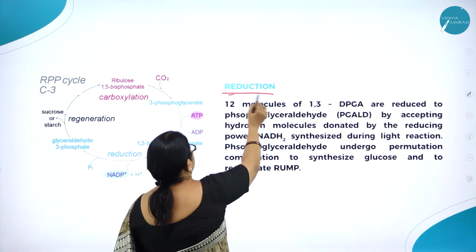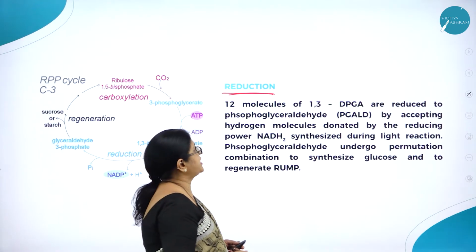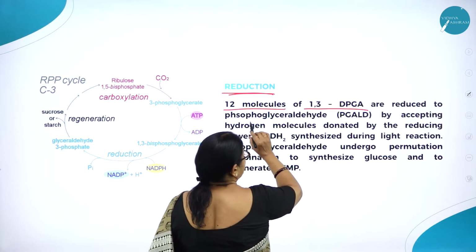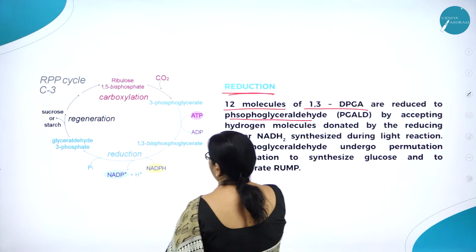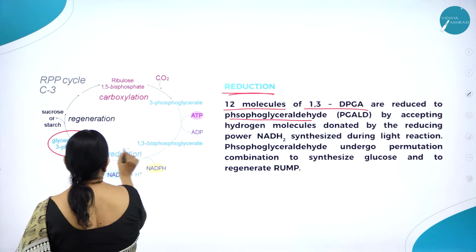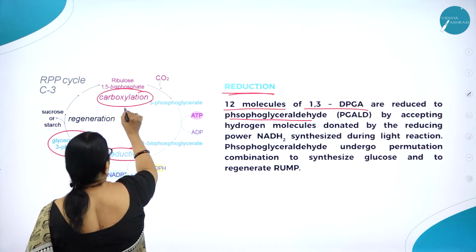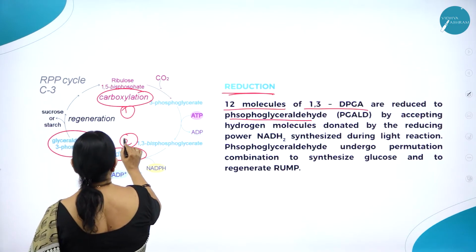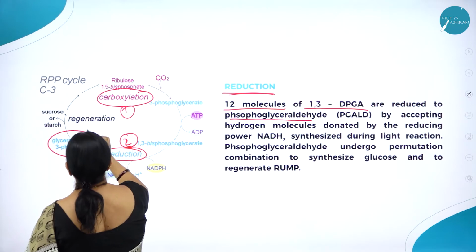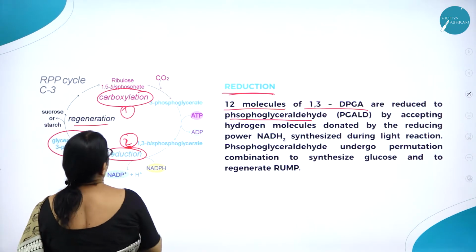Then reduction. So what is the second step? Reduction. So 12 molecules of 1,3-DPGA are reduced to phosphoglyceraldehyde. Here you can see the reduction. Carboxylation is the first step. Second step is reduction. Then comes the hexose formation, synthesis, and then comes regeneration.